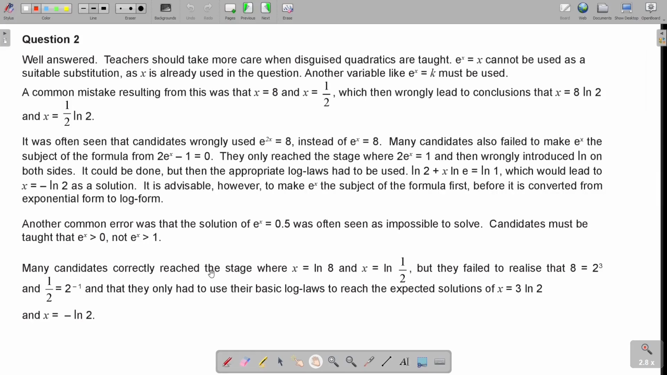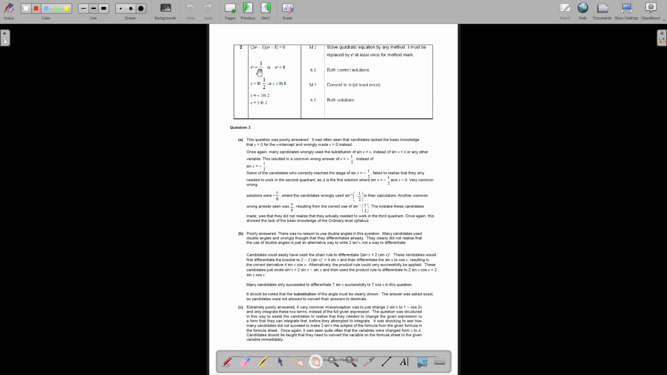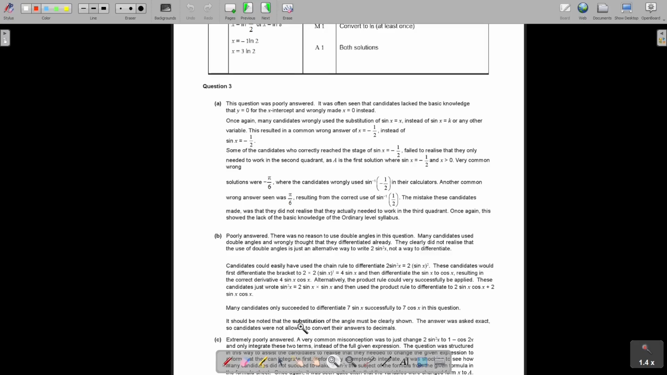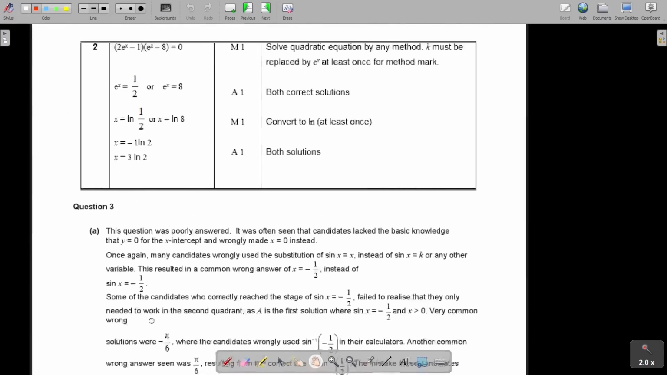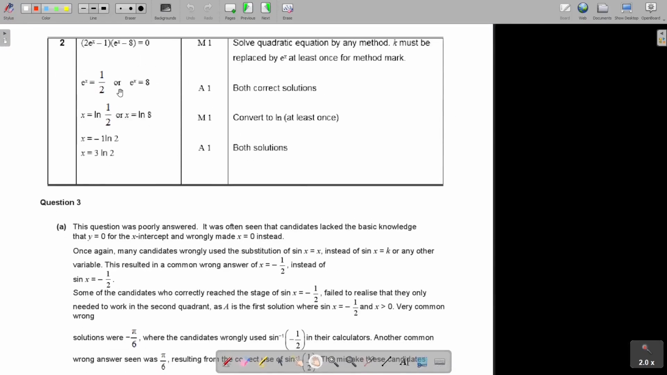Many candidates correctly reach the stage where they get this, but they fail to realize that prime factors, golden rule, and then taking the 2 up, and that they only had to use the basic log laws, which is on page 400, to reach the expected solutions of this. And then I can maybe just show you. Okay. And there they actually show you the steps, and then they show you the final answer.